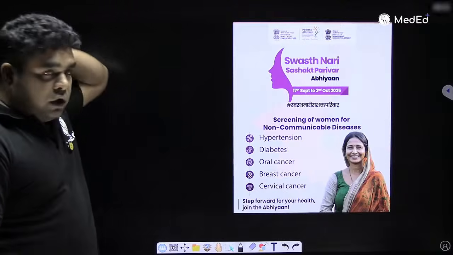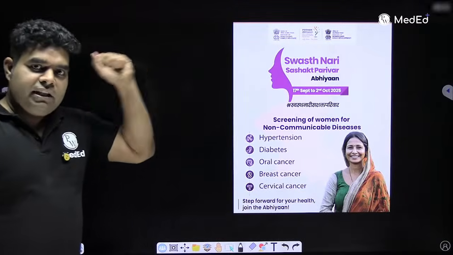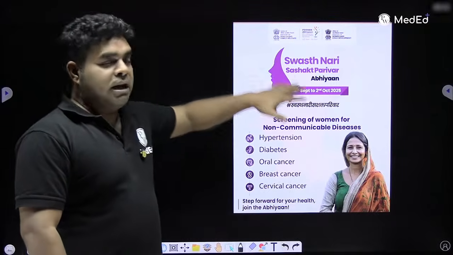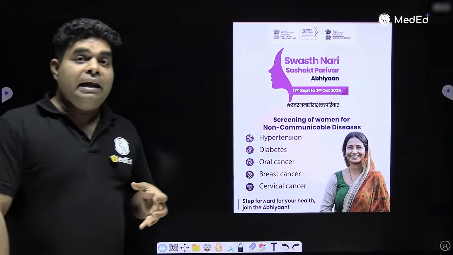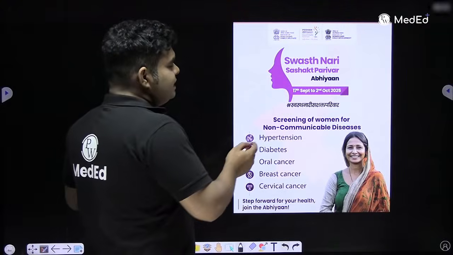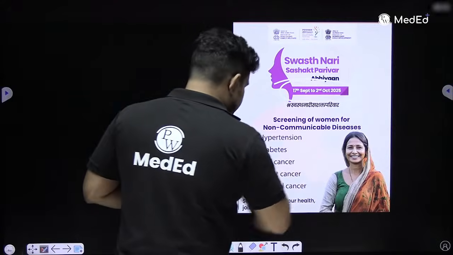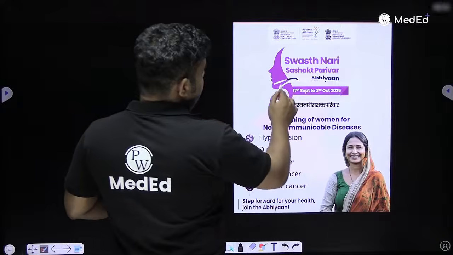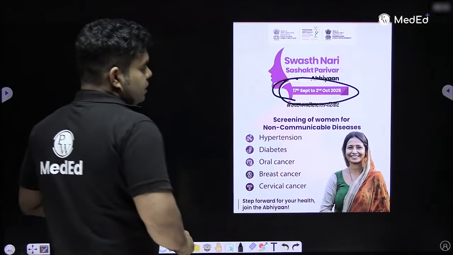Then we read Nari Shakti, which had the logo of a female fist. Now one more thing is Swasth Nari Sasakt Parivar. That means healthy female, capable family. Under this, they are saying from 17 September till 2 October. How will you remember? Till Gandhi Jayanti, till 2 October.